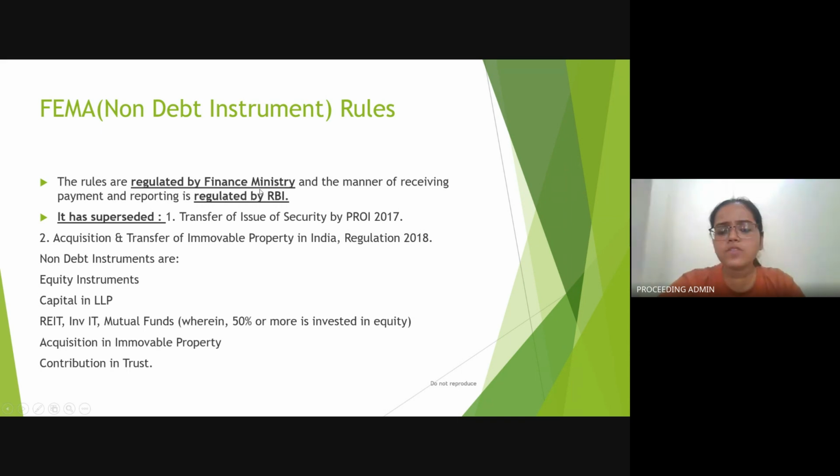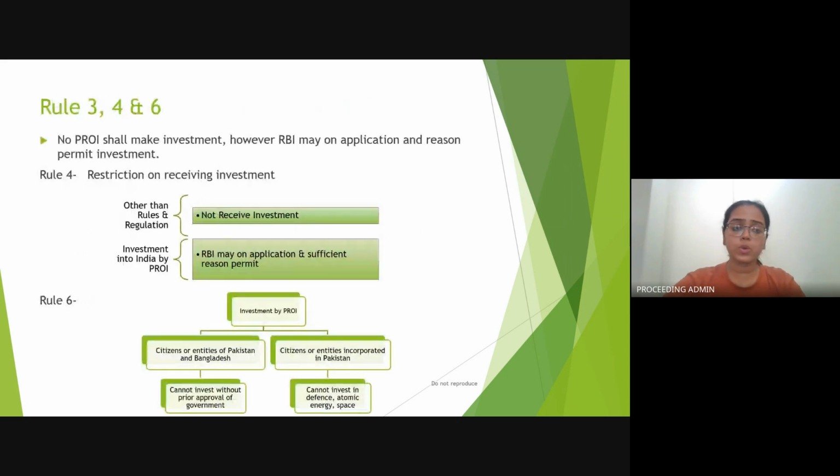So basically, what is a non-debt instrument? Non-debt instruments means those which do not create any debt. So that can be an equity instrument, an investment in mutual funds, an investment in capital of LLP, or an acquisition of immovable property. Going ahead, Rules 3, 4 and 6 have been presented on the slide here.